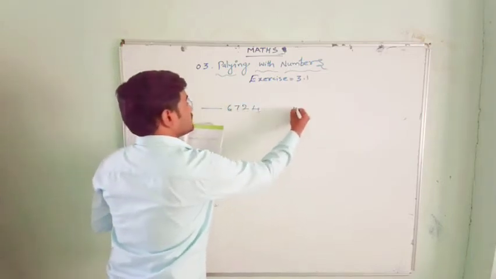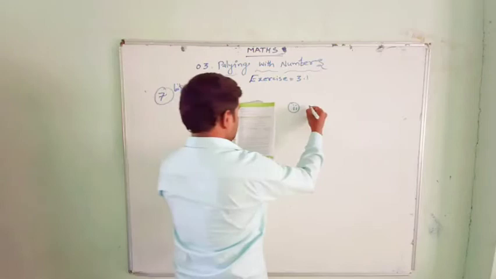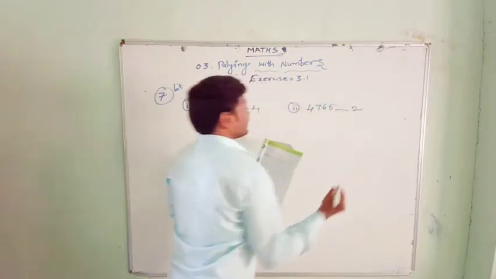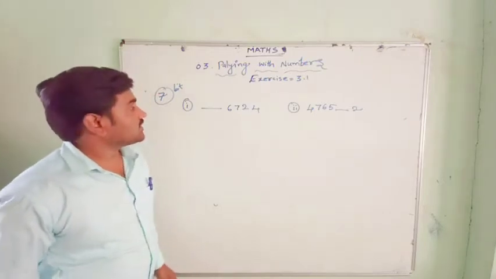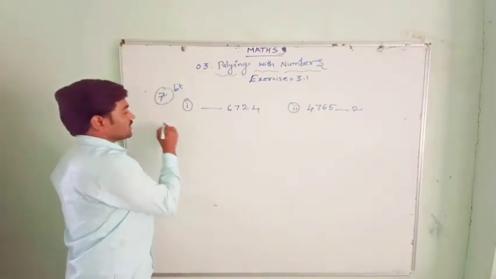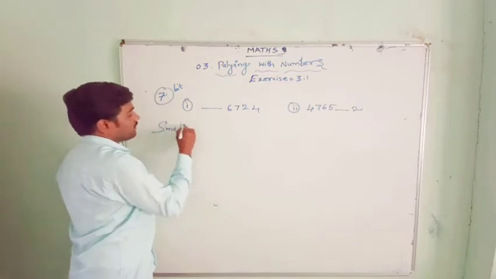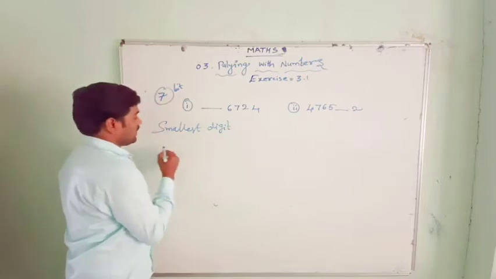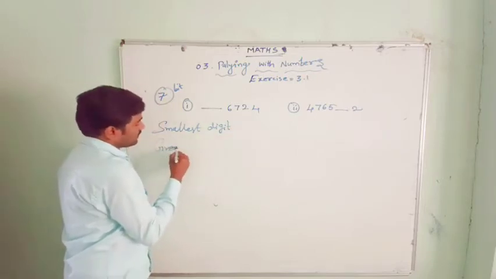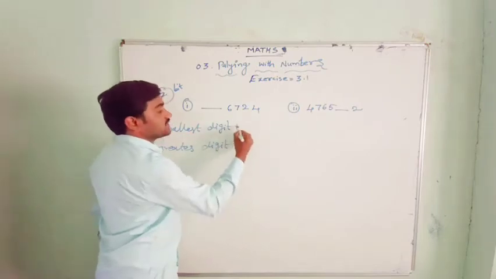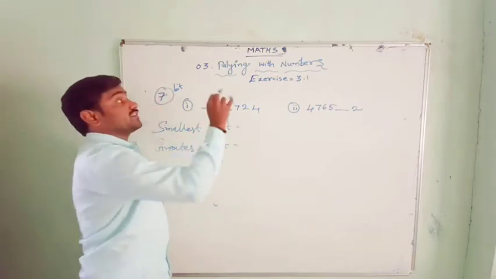The second one is 4765, blank, 2. The third question you have to do. We have to see the smallest possible digit and the greatest possible digit, so that it will be divisible by 3.